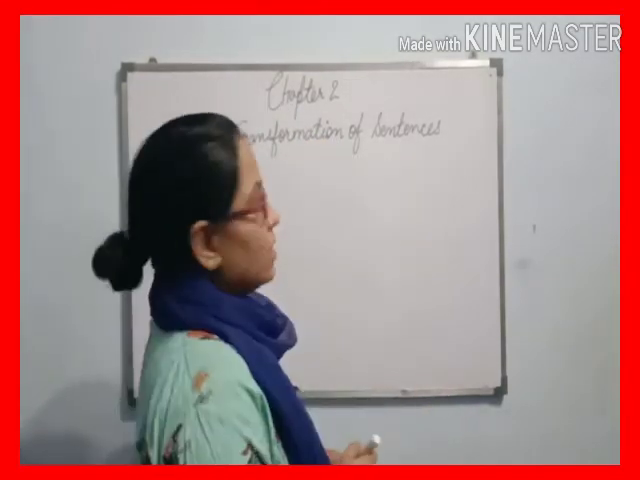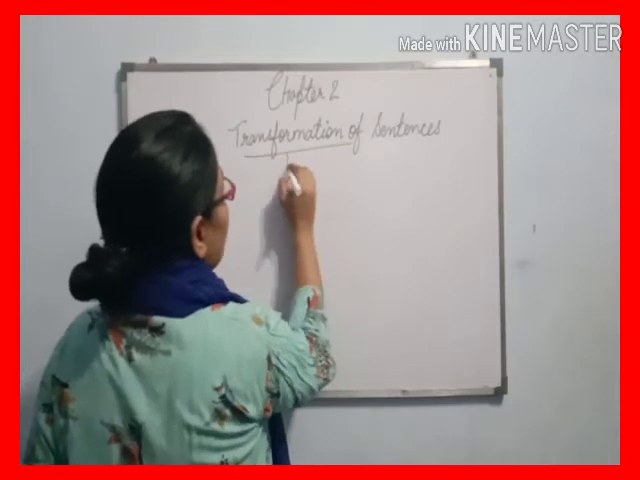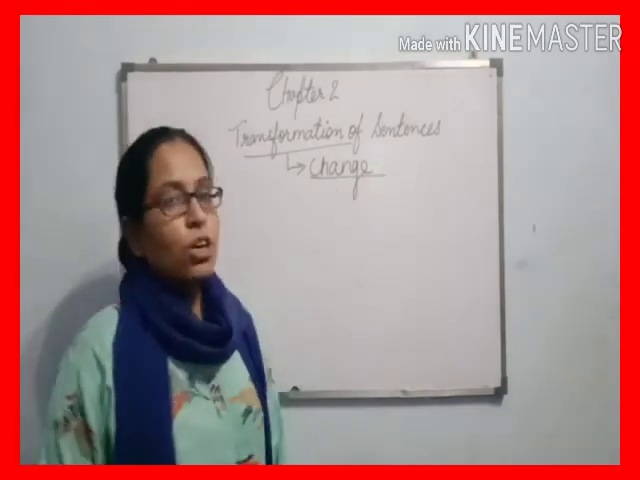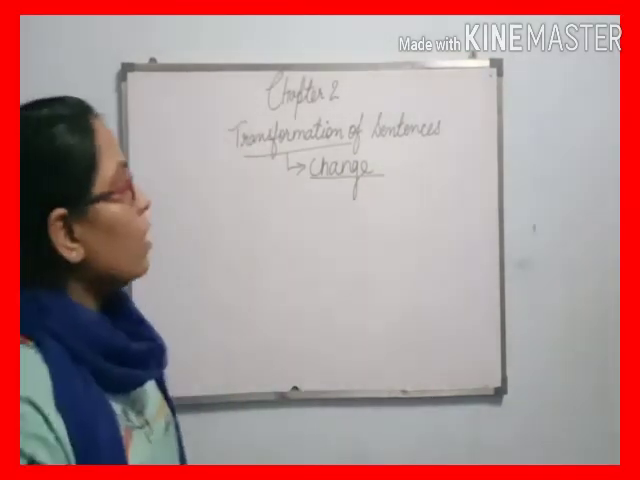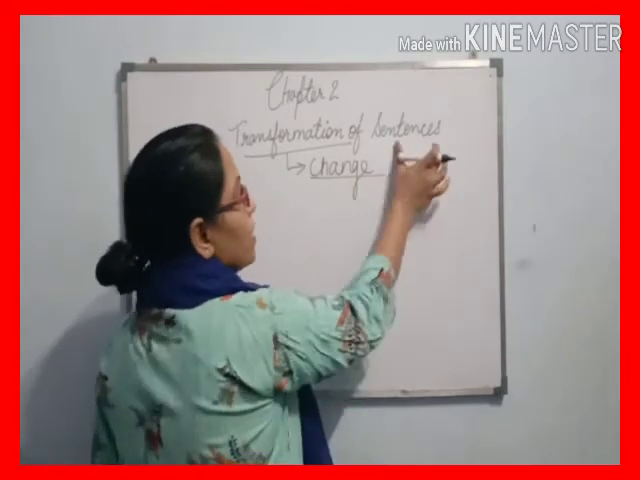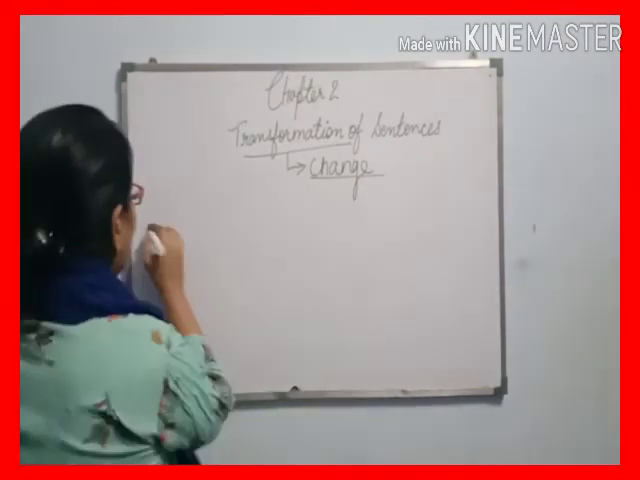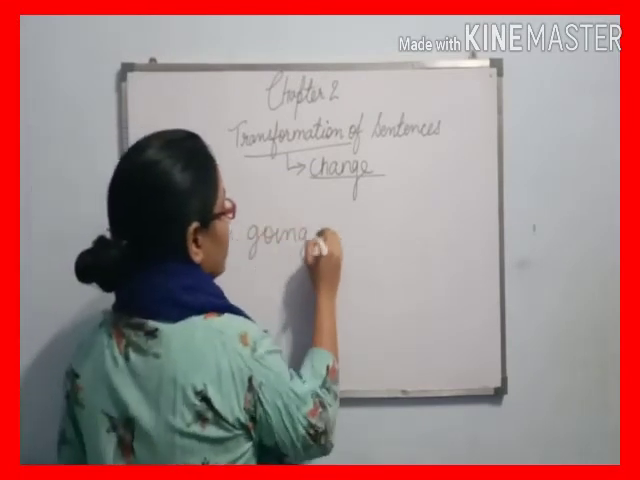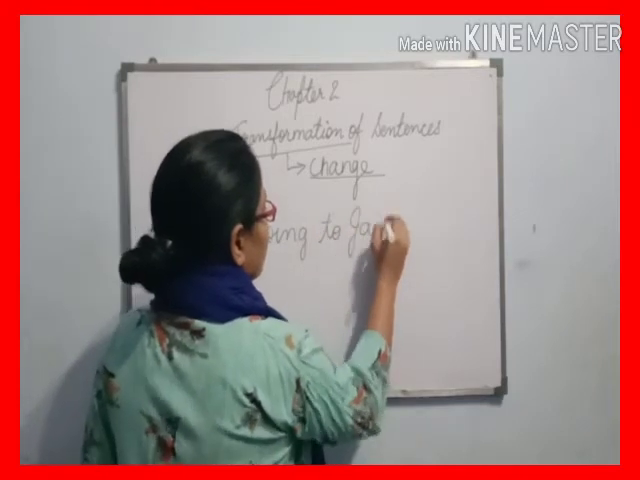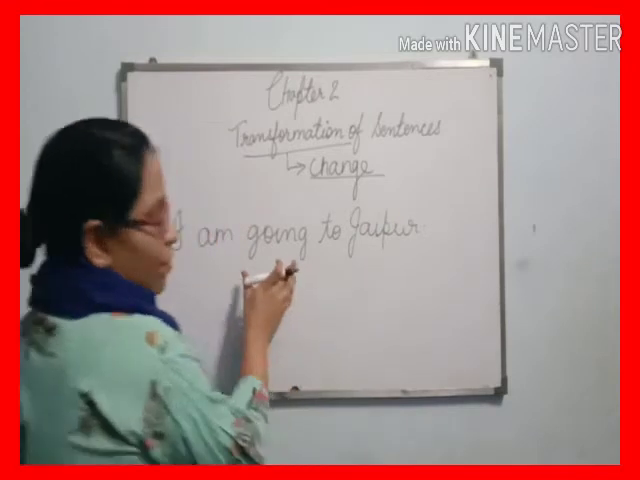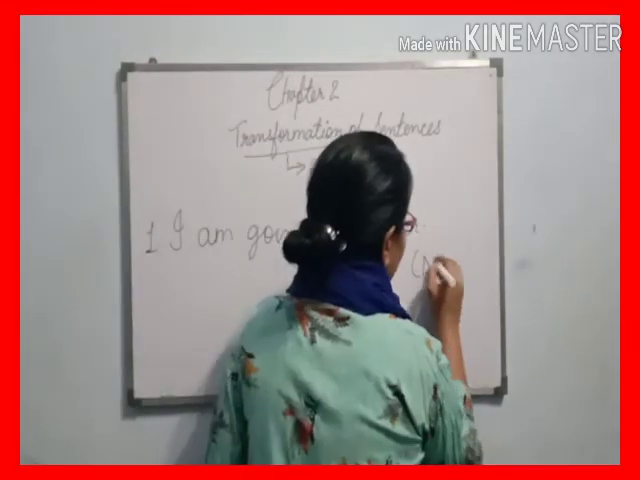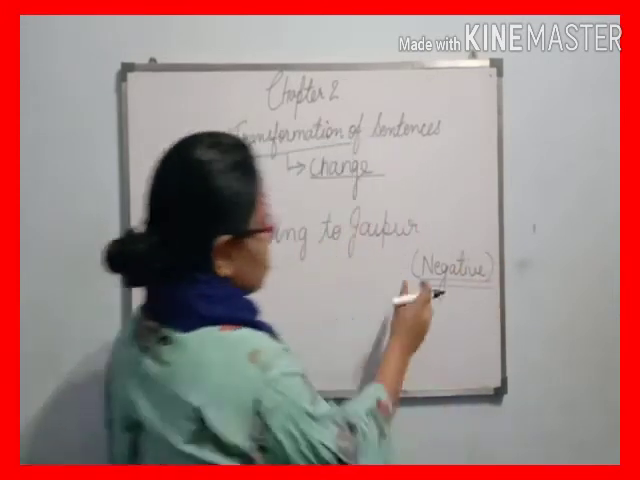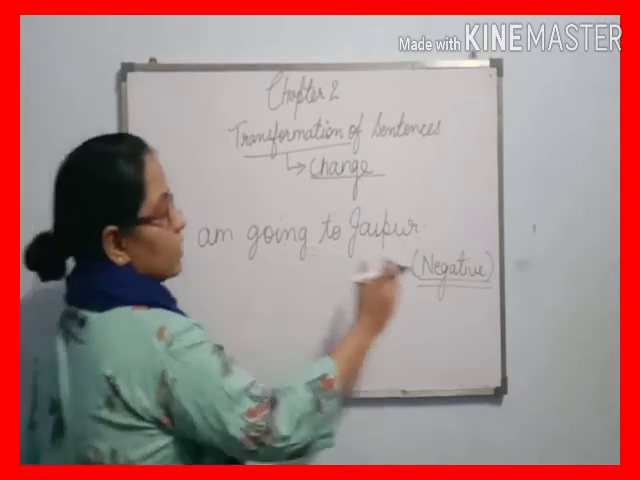Transformation of sentences. Before starting the chapter, you have to know what is the meaning of transformation. So beta, the meaning of transformation is change. So in this topic, we learn about the change of sentences. How? I am writing here one sentence, that is, I am going to Jaipur. And we have to change this sentence into the negative form. So the question is, we have to change this sentence into negative.